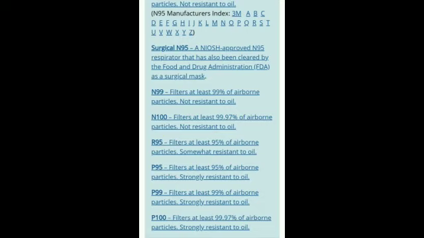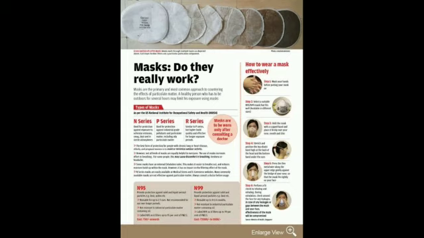So N95 means it is not resistant for the oil based pollutants and it can filter up to 95% of the pollutants. If you see R95, it can filter almost all non-oil based pollutants and it can resist few oil based pollutants with an efficiency of 95%. If you take P, P means proof. It is completely proof for the oil based pollutants and it can also resist non-oil based pollutants also.